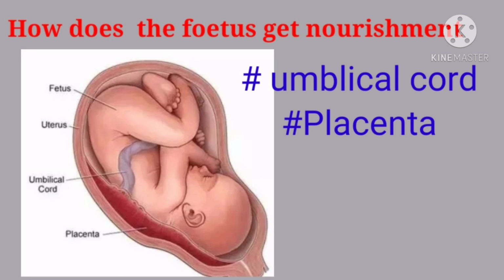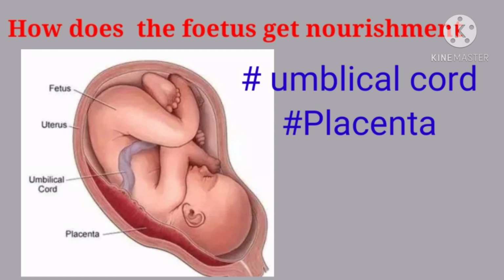And another one is, how does the fetus get nourishment? Nourishment means nutrients. Attached to the navel of the fetus is a flexible strand called the umbilical cord. The umbilical cord runs from the fetus and connects with the placenta.